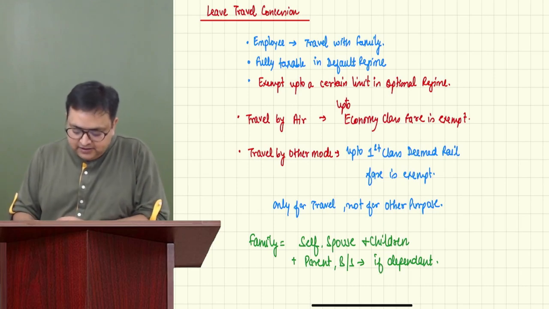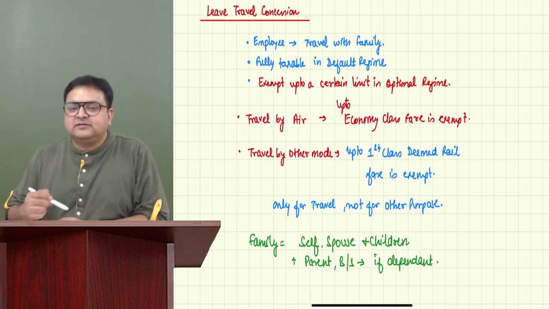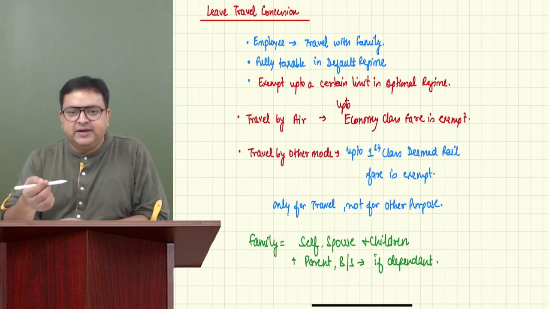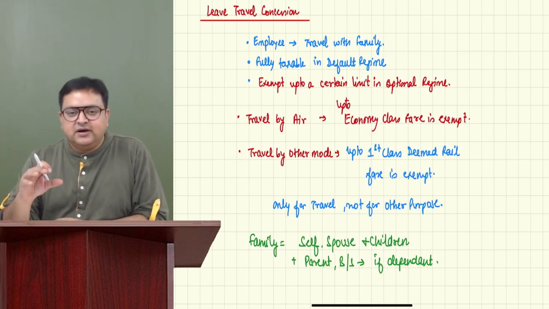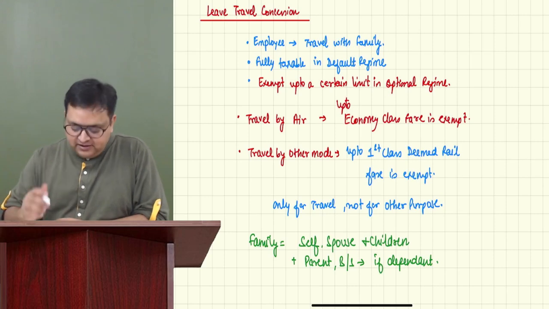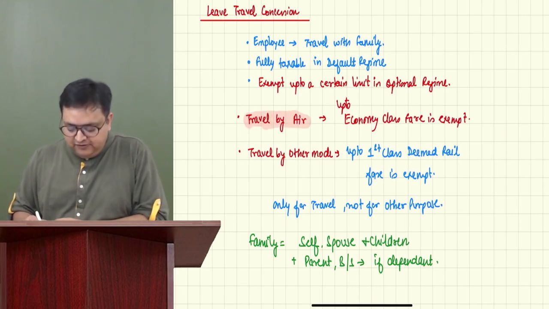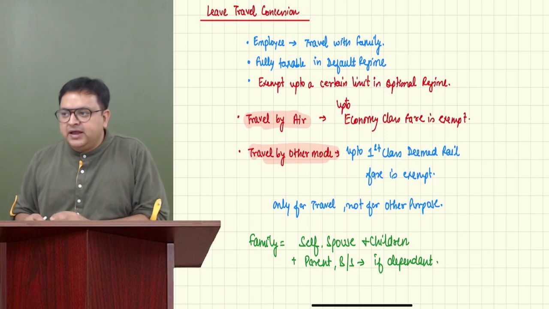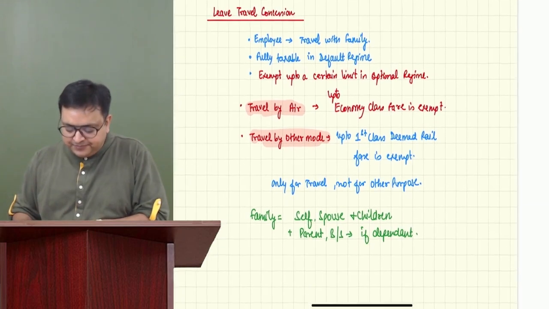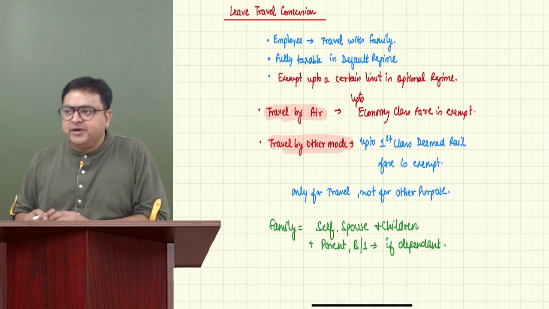Now again, I am repeating. Leave travel concession is given by the employer to the employee for travel purposes with family. Under default regime, make it fully taxable. Under optional regime, please make it exempt up to a certain limit. If the travel is by air, then economy class fare is exempt. If travel by any other mode, then deemed first class rail fare is exempt. This much you should know. 99% of the things would be covered.